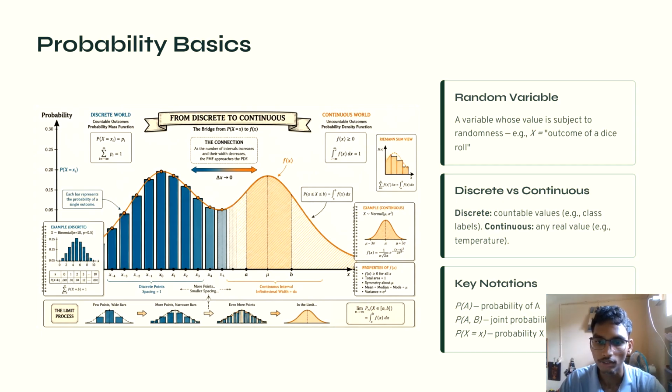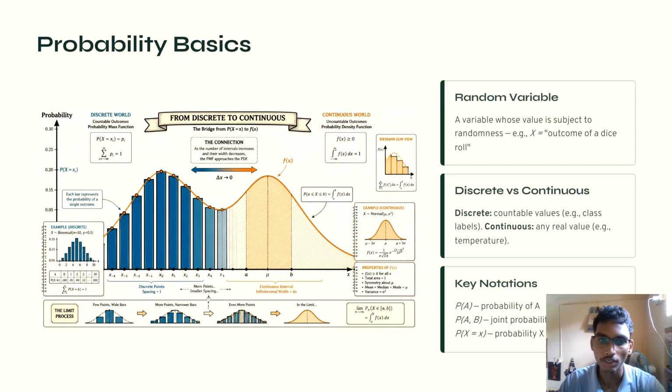And discrete versus continuous: discrete means countable values. For example, a finite set of values, like class labels. And continuous means any real value. Example, temperature. It will not stop at some point. It will keep increasing again and again, like we don't have a stop value.